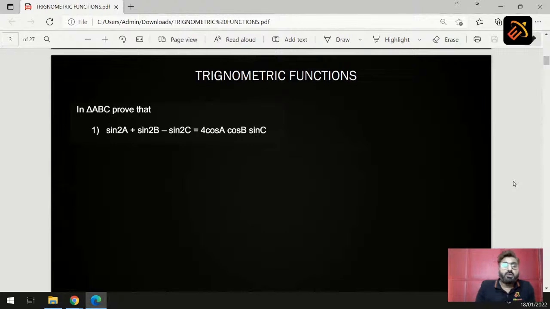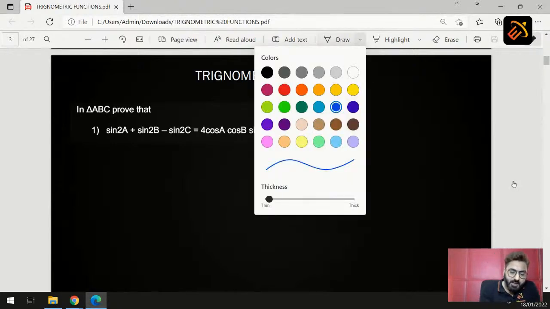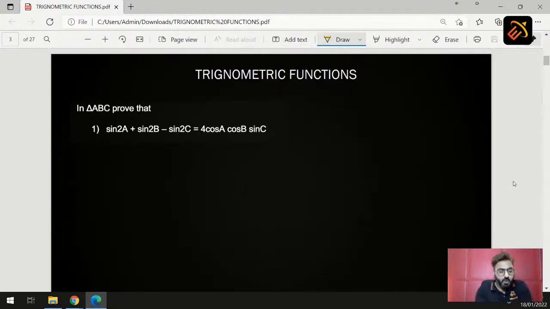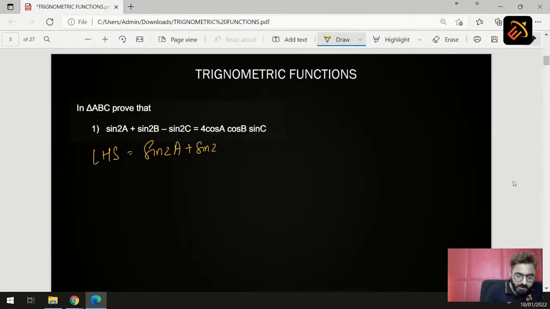Now students, let us consider the left hand side. What is our LHS? Our LHS is sin 2A plus sin 2B minus sin 2C. Now when two trigo terms are in addition, if there is a plus sign between two trigo terms, we always apply the factorization formula.